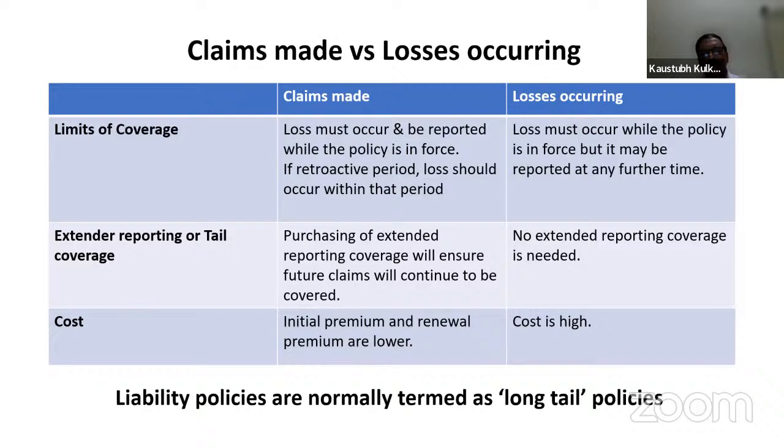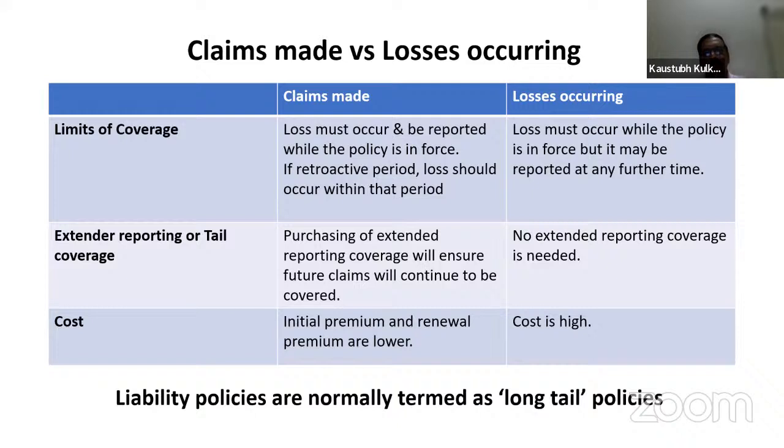But here, whatever policies are under the claims made basis, they have to be continuously renewed, by way of renewal and by paying the premium. Whereas in losses occurring, what will happen? No extended reporting coverage is needed. As I told you earlier, if there is a claim on the policy, even if they have not taken the policy in the next year, those claims are still payable. So for losses occurring basis, no extended reporting coverage is needed.